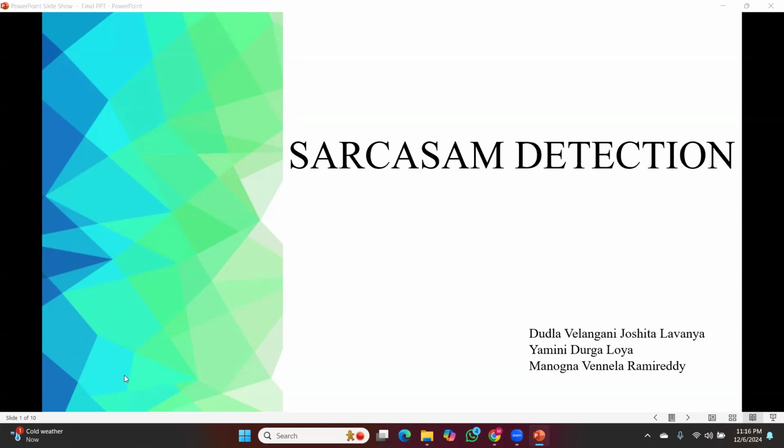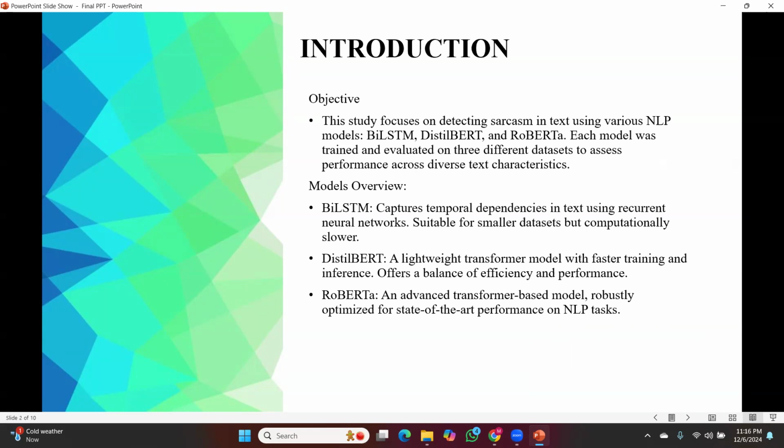Sarcasm detection in text data is a complex problem in natural language processing, particularly in online reviews, comments, and tweets. Accurate detection is critical for improving sentiment analysis systems, which often misinterpret sarcastic statements. In this project, we developed a sarcasm detection system using BiLSTM and transformer-based models.